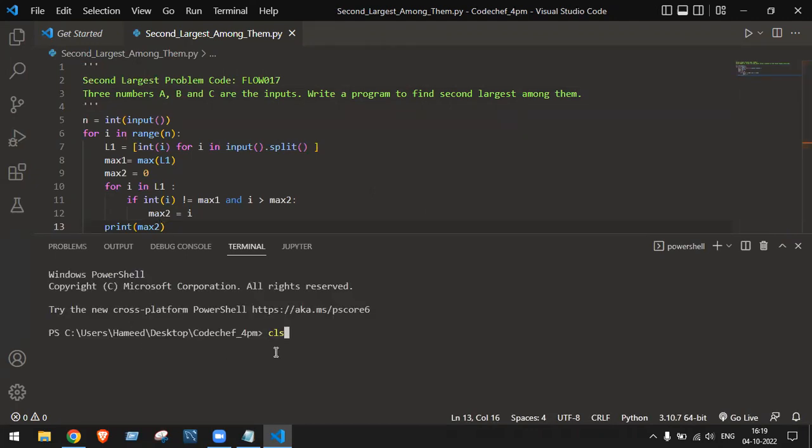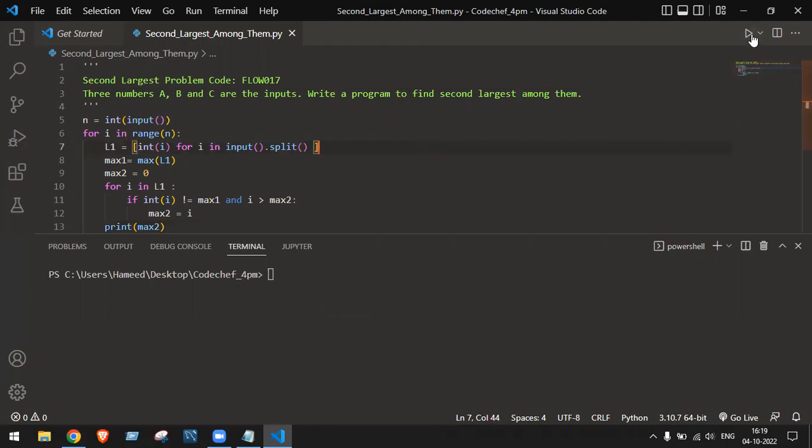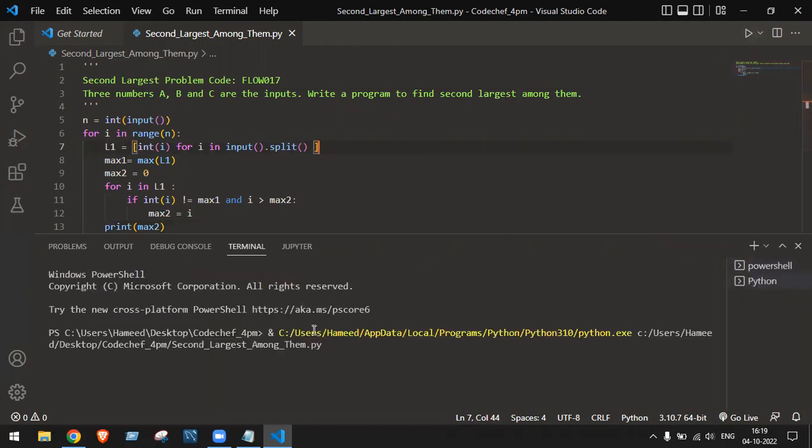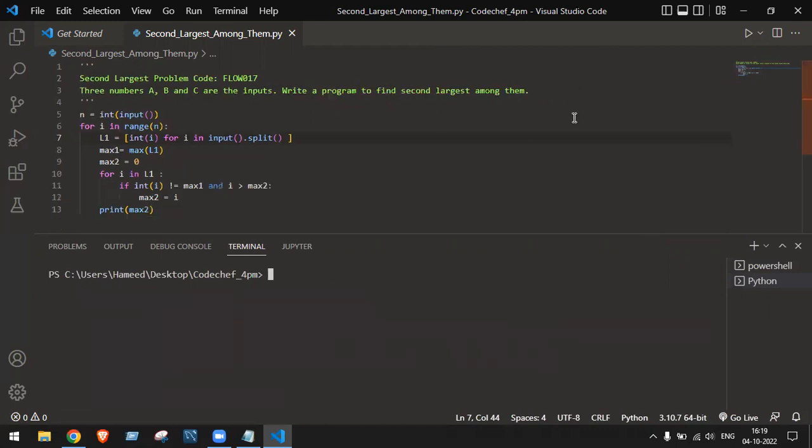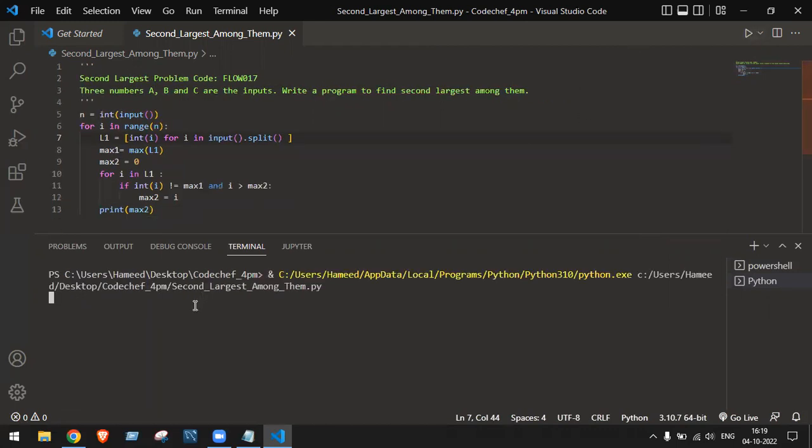Clear screen. Now, one more time, just run the code. Again I'll press Control C. Keyboard interrupt. Again I'll run the code now. It is asking me to provide the input. I'll type 1. Now it's asking me to enter some numbers. I'll enter 4, 8, 2. Press enter.